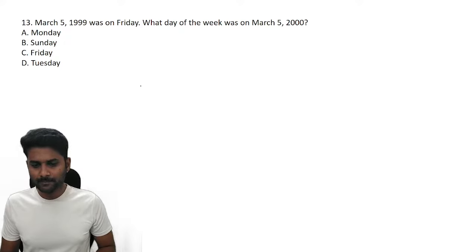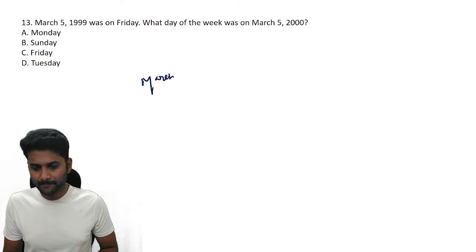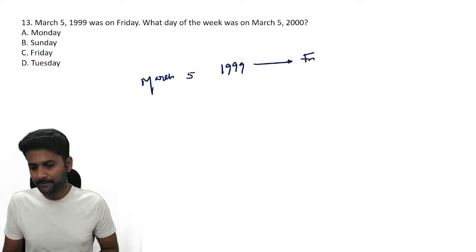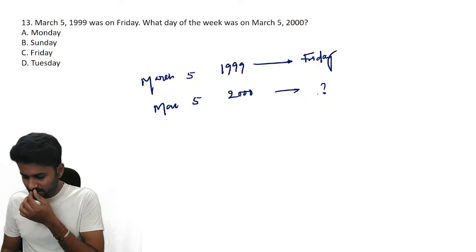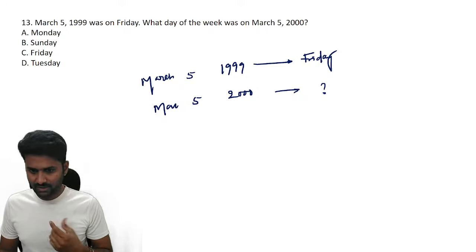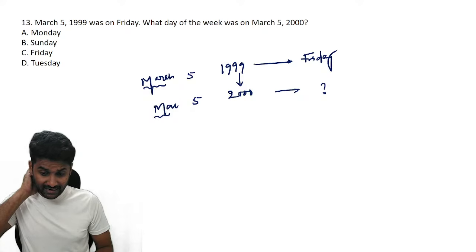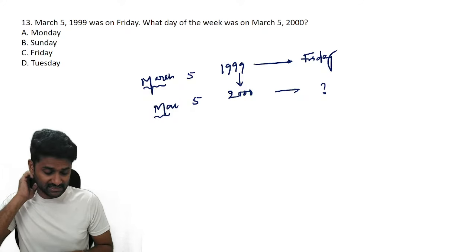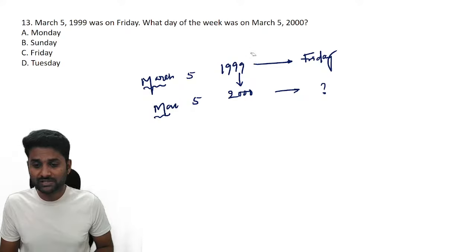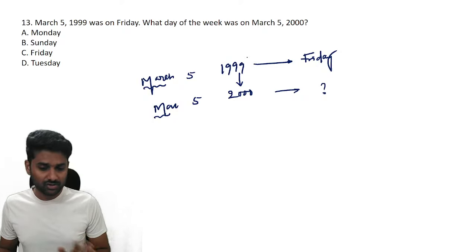Next, March 5, 1999 is Friday. March 5, 2000 is which day? Most important point, most of the students make a mistake here. It is exactly 1 year, but the months run from March to March. Guys, the running year is not about the first year. Whatever the first year, most of the students consider it the running year. That is not the concept.